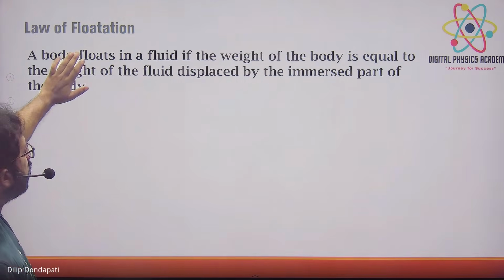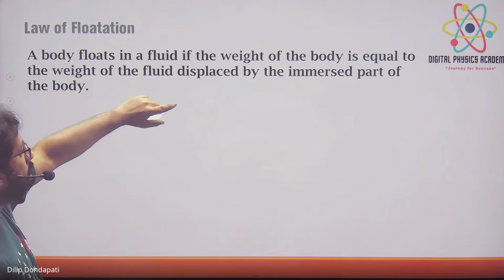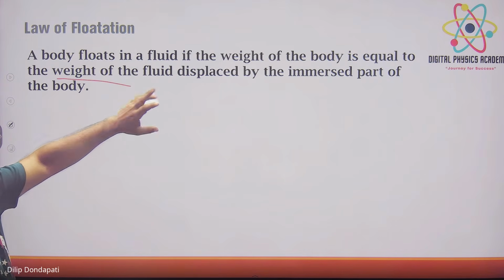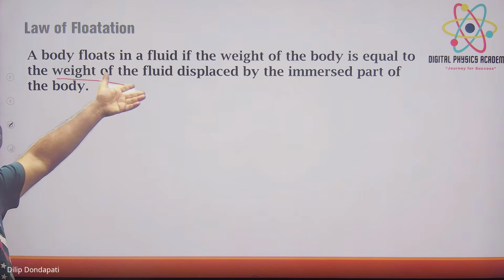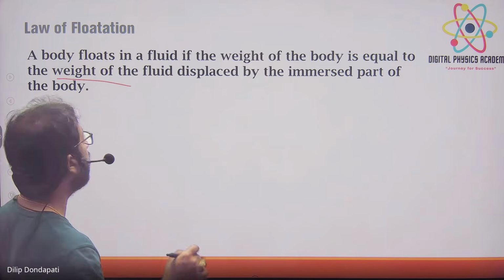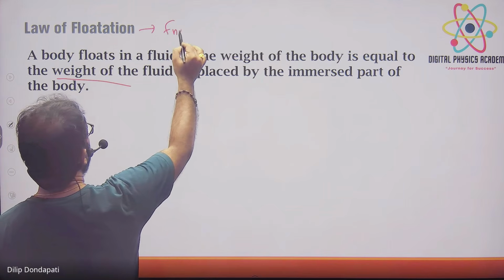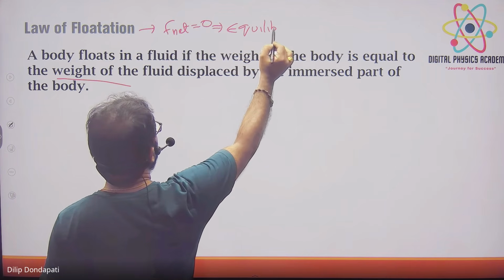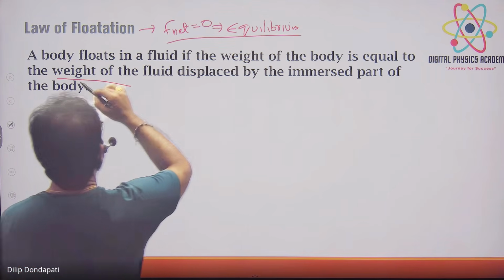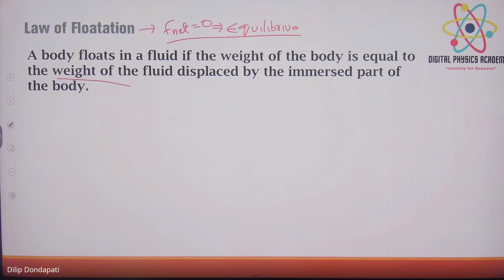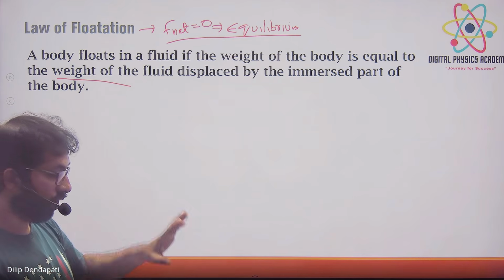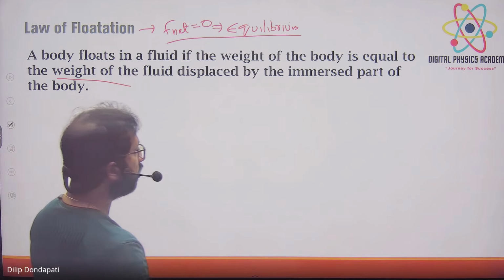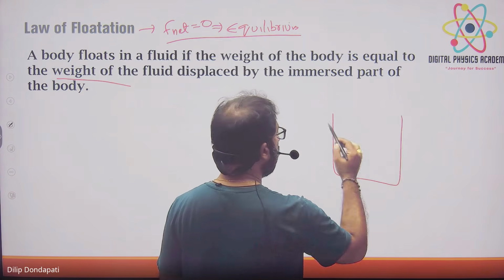A body floats in a liquid if the weight of the body is equal to the weight of the fluid displaced. If both are equal, it will float. This law is nothing but the law of flotation, but generally the meaning is: net force acting on the body is 0. That means it is called equilibrium. Okay, this is the law of flotation. When the weight of the body is equal to the weight of the fluid displaced by the immersed part of the body, that is called the law of flotation. You need to understand the law of flotation, its formula will come. That formula will be helpful in all the numericals.